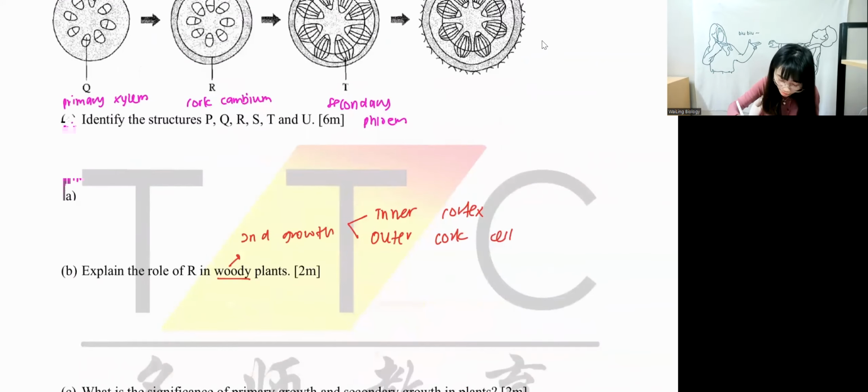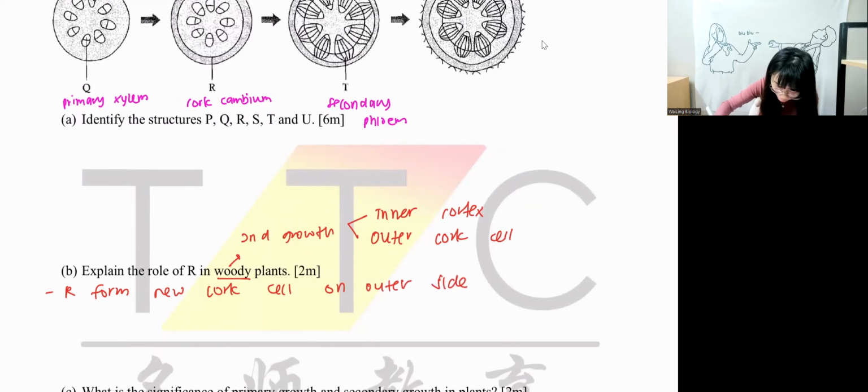Okay, in a sentence we can write: R forms new cork cells on the outer side to protect plants from physical damage.